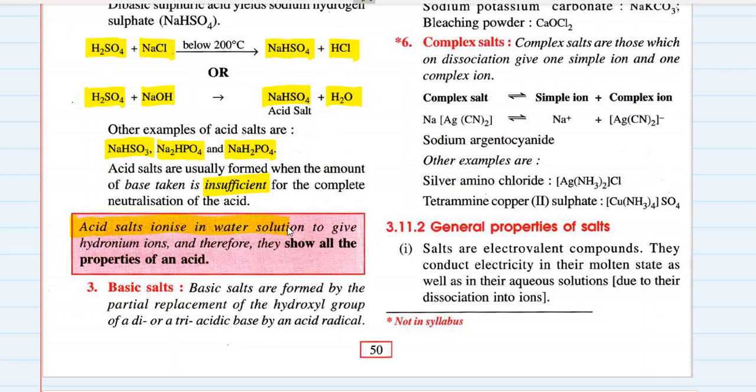Acid salts ionize in water to give hydronium ions, and therefore they show all the properties of an acid. So whenever acid salts, just like sodium hydrogen sulfate, are put in water, they form many hydronium ions and they show all the properties of an acid.